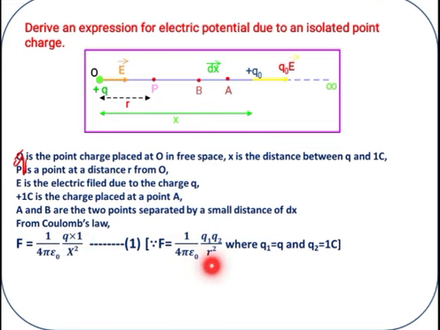Instead of R square, I will consider X square, because the OA distance is X. First, where will we keep that charge? From infinity to A. That is the reason we consider this distance, because the charge is at A. So the OA distance is X, and in the denominator it is X square. Call this equation number 1.